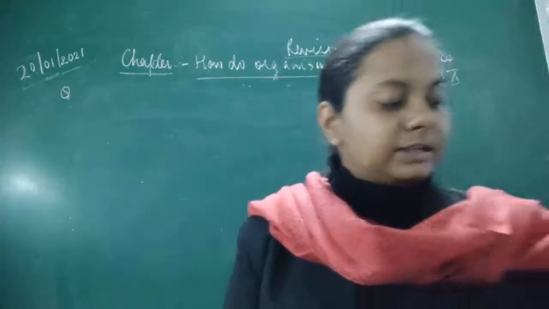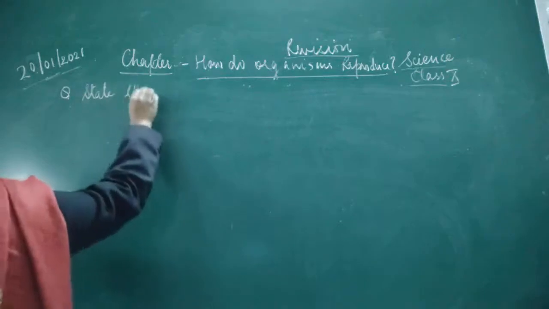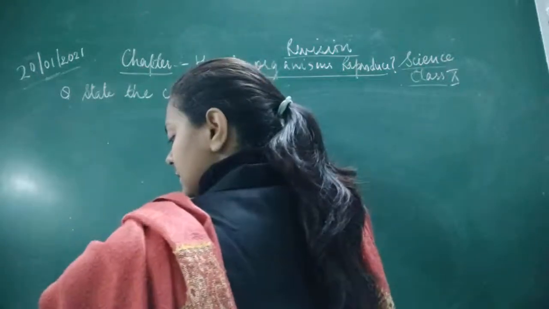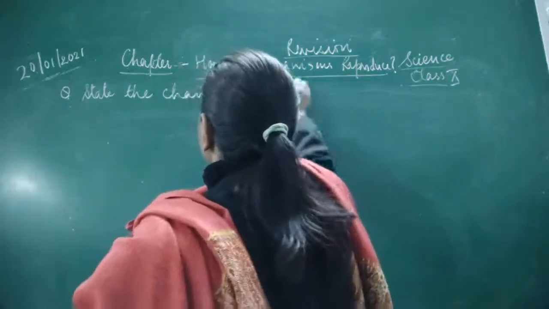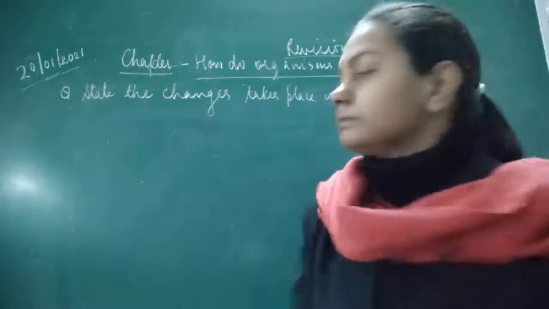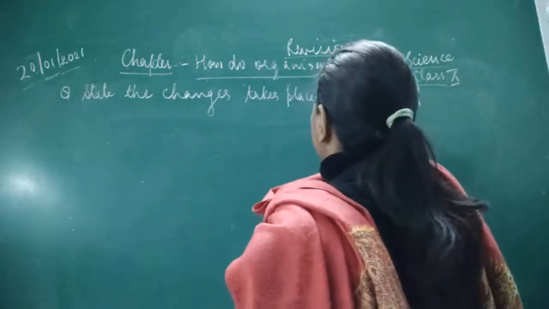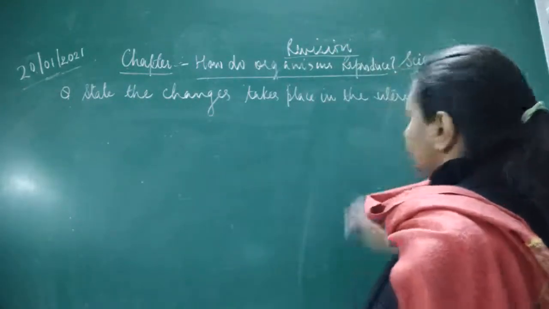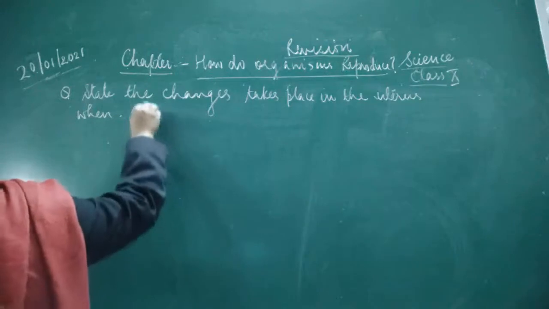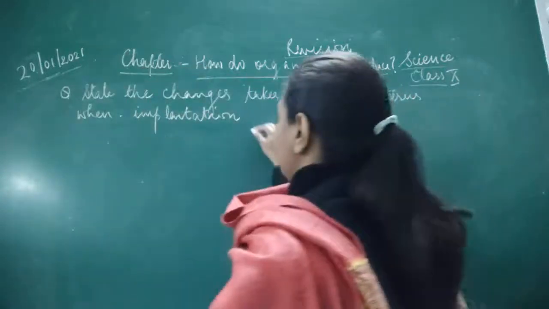Okay, state the changes that take place in the uterus when implantation has occurred,